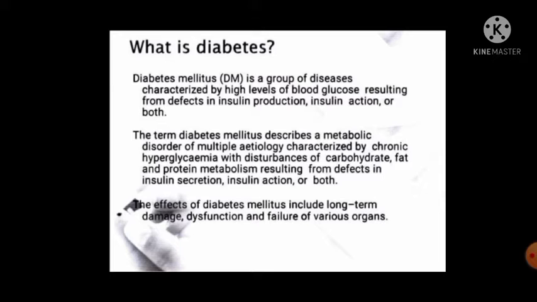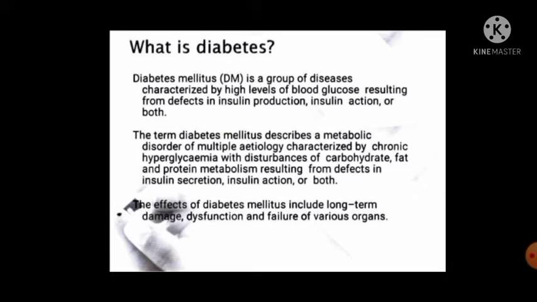What is diabetes? Diabetes has two types, diabetes mellitus and diabetes insipidus. In today's lecture we are discussing diabetes mellitus. It is a group of diseases characterized by a high level of blood glucose resulting from a defect in insulin production and insulin action or both.